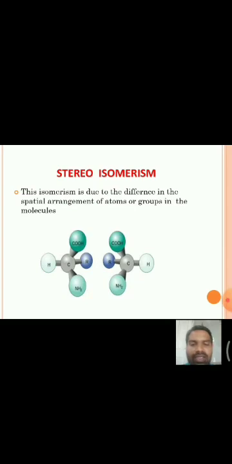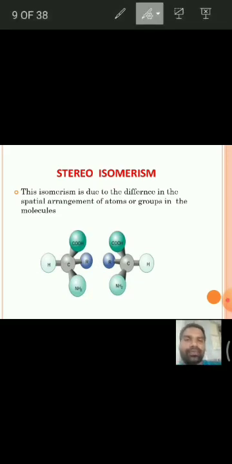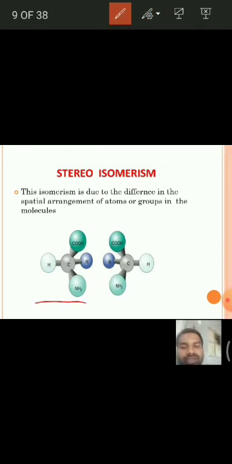already we know that isomerism is due to the difference in the spatial arrangement of atoms or groups in the molecules. For example, if you see, these are the two isomers. They have the same bond connectivity. That means the carbon is attached to an alkyl group, acid group, hydrogen, and NH2 group.